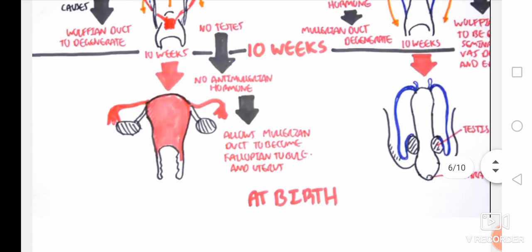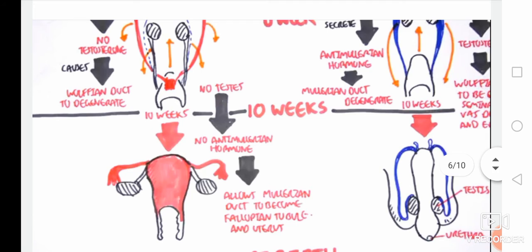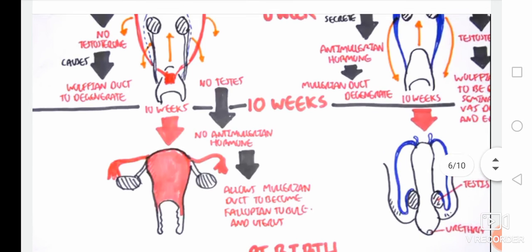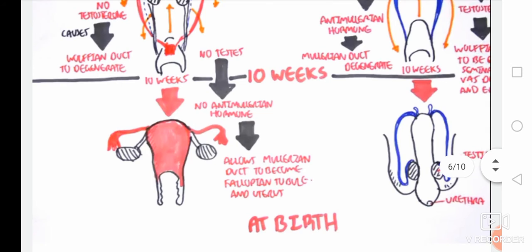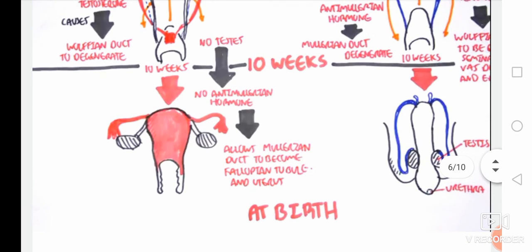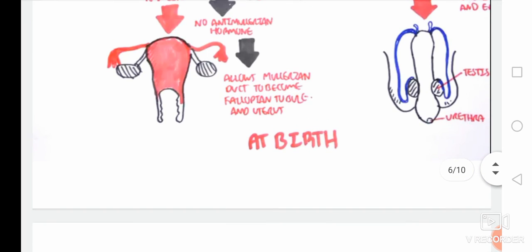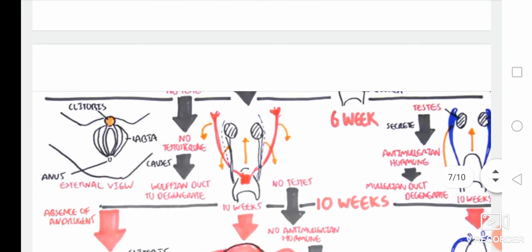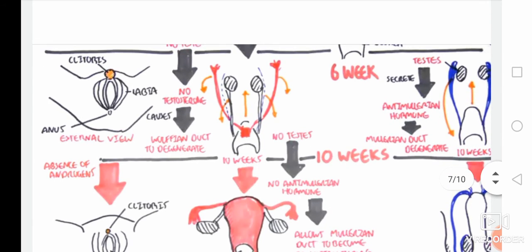After this, you see the Mullerian duct goes downward, and the cloaca goes upward. Here, due to no anti-Mullerian hormone, the Mullerian duct becomes the fallopian tube and uterus also. At birth, here you see the external view of the female.